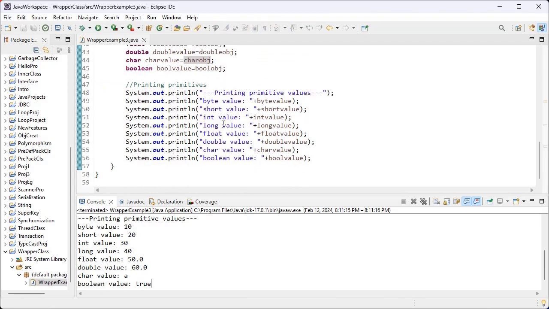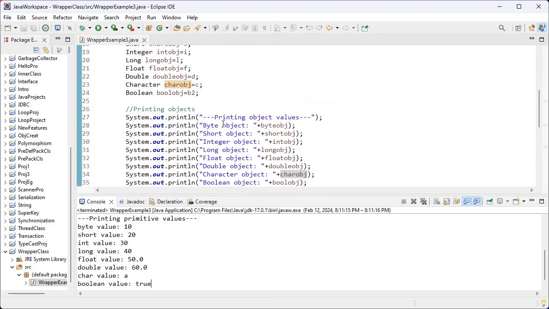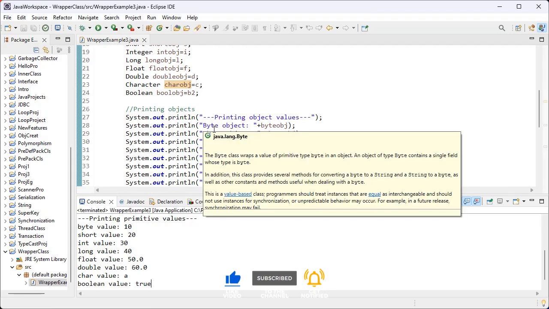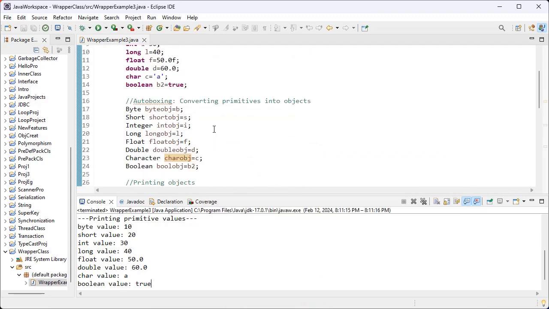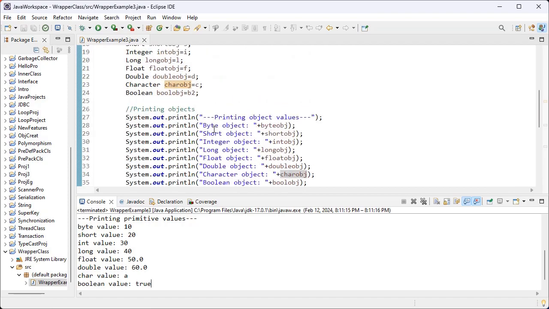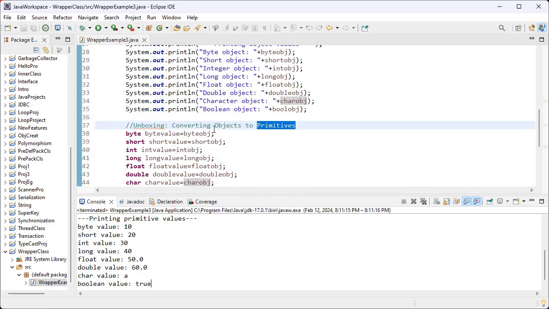Got it? So what is the wrapper class mechanism? Wrapper class provides the mechanism to convert from primitive data types into objects and objects into primitive data types. What is autoboxing? Conversion from primitive data types into objects. What is unboxing? Conversion from objects into primitives. I hope you all understood about the wrapper classes.